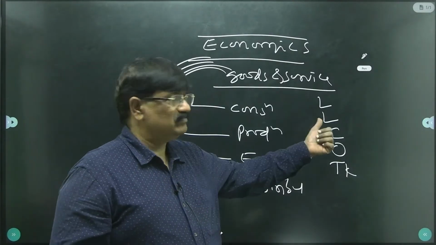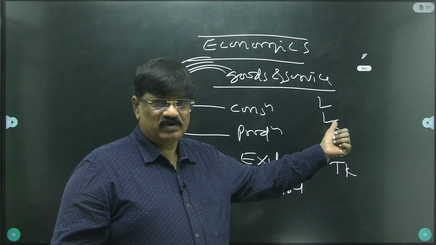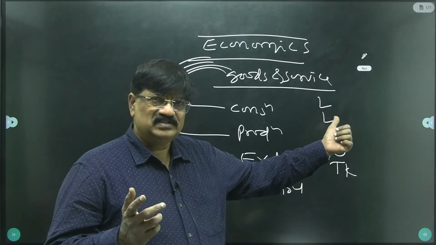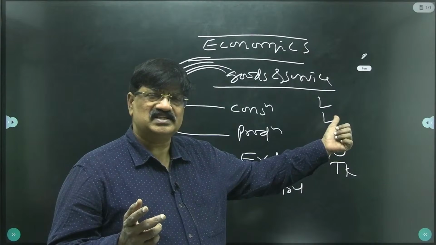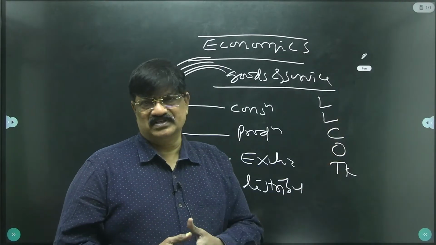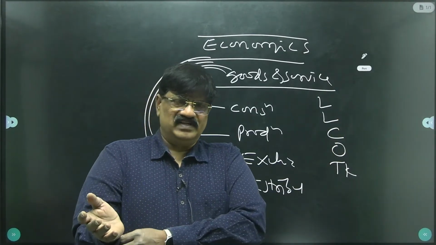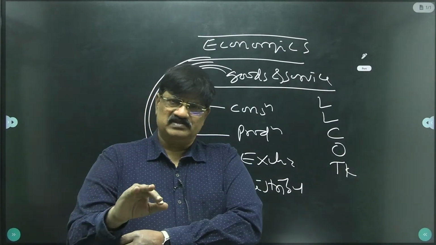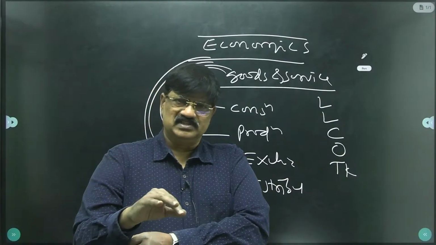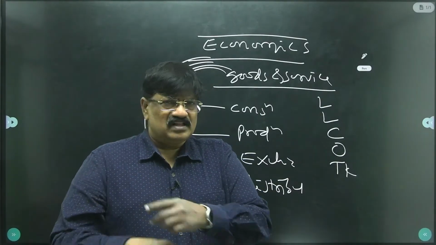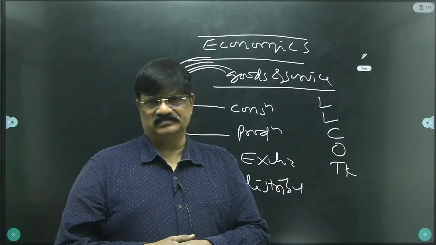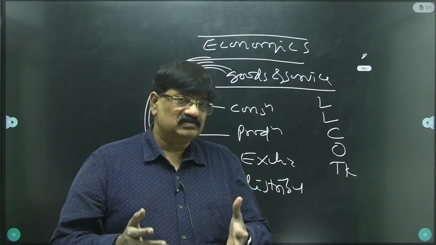Then next, labor. Labor means work. Work is done by the worker. What is the duty of the worker? The worker can change the raw material into finished goods. Just as I can't wear cotton, cotton must be changed into thread, thread must be changed into cloth, and cloth must be changed into a shirt. These are the processes done by the worker. So the worker is also very important.